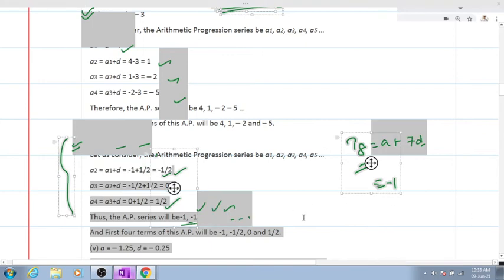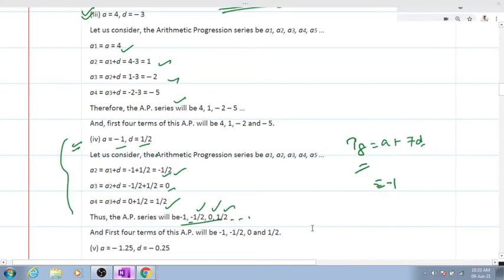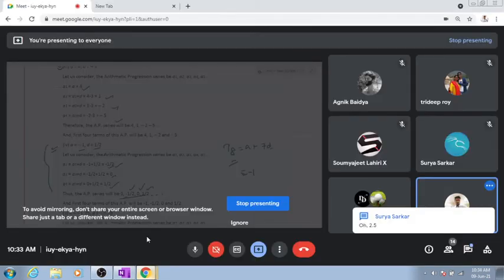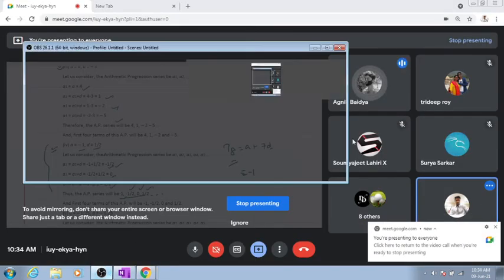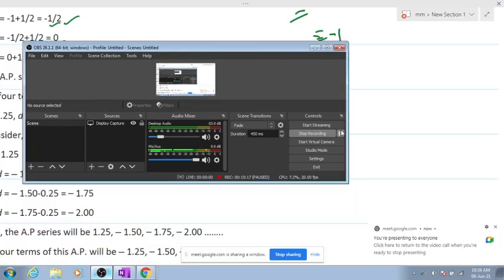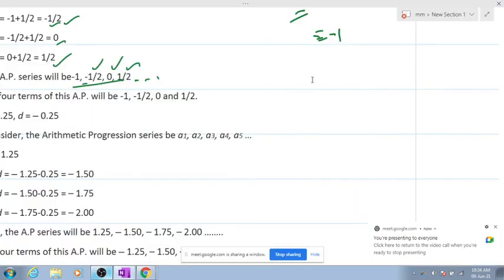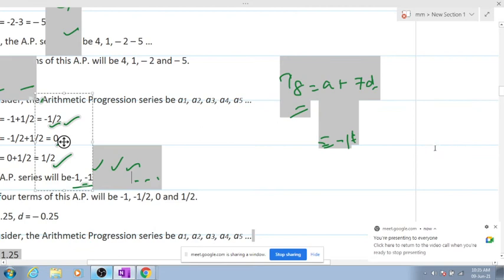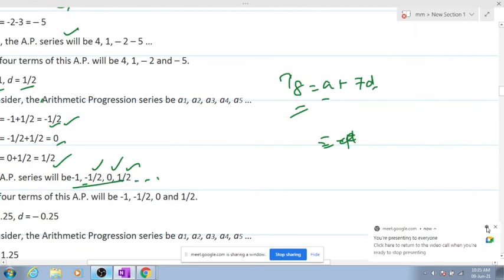When you add 7D, then you'll get the answer. Clear, everyone? Minus 4.5 will be your answer. What, sir, it should be 2.5. I just got carried away. Okay, then moving on to the solution, we'll be getting 7D, right? So minus 1.